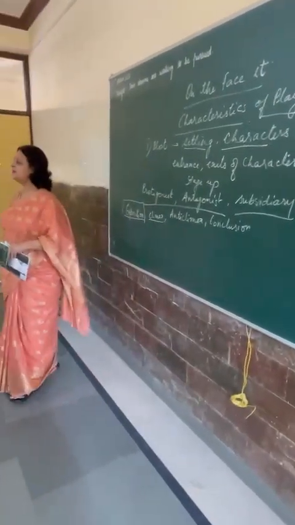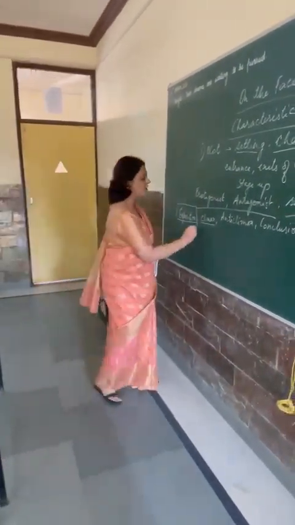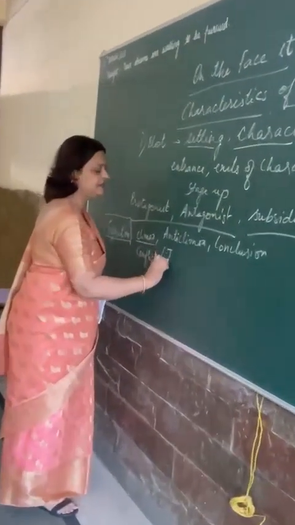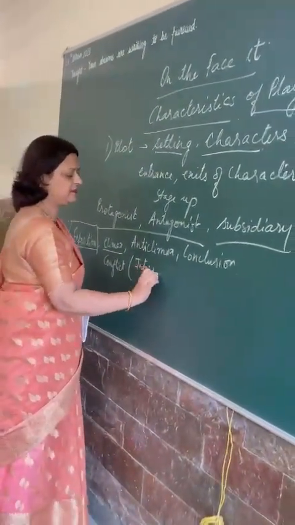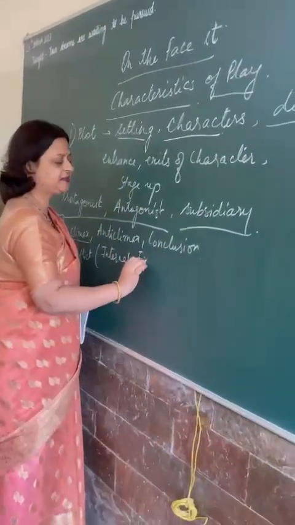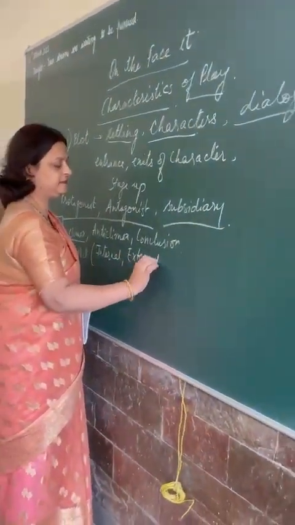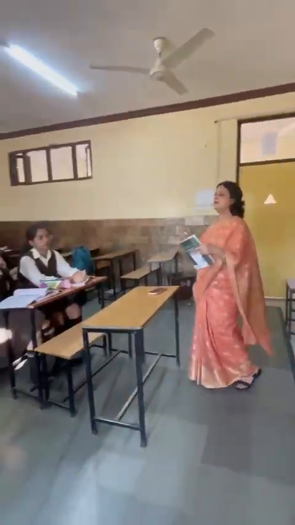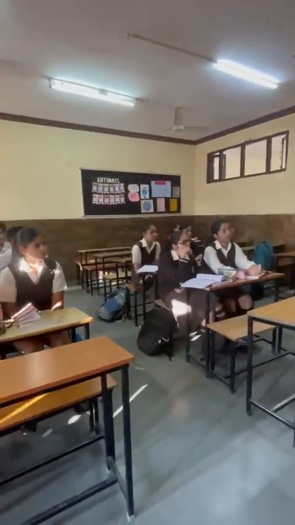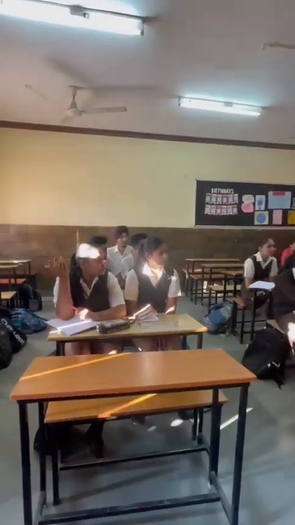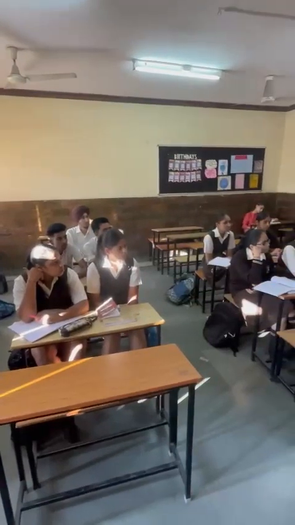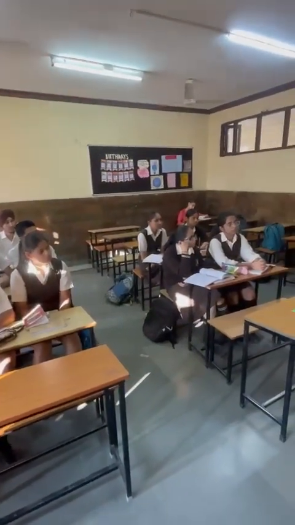What is climax? Climax is built from conflicts. There can be internal conflict. There can be external conflict. Now, what do you mean by conflict? It can be conflicts in the minds, or it can be a verbal conflict.